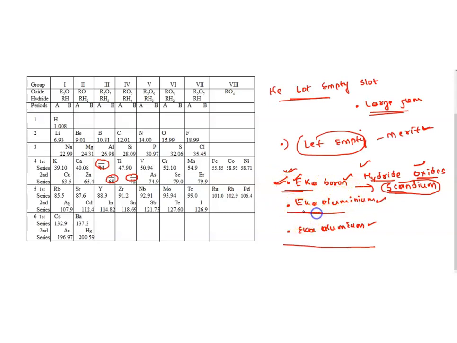Then he also named one element, Eka aluminium, and he also predicted the hydrides and oxides, that is, the chemical properties of Eka aluminium. Later in the future, we found an element which had the same kind of properties that Mendeleev gave for Eka aluminium. That is called gallium.